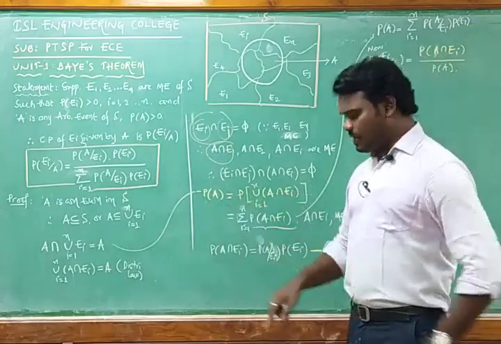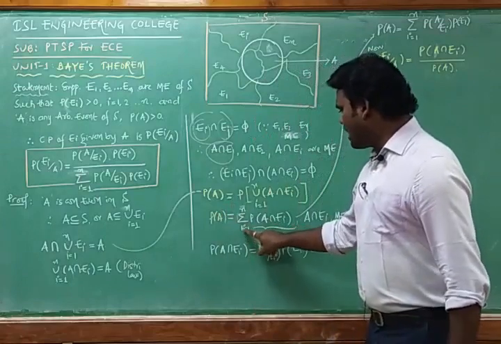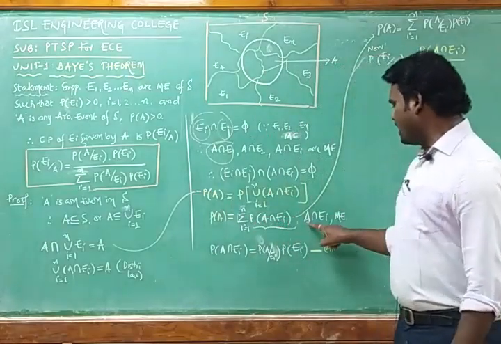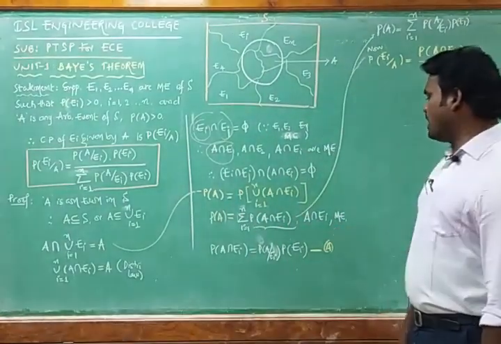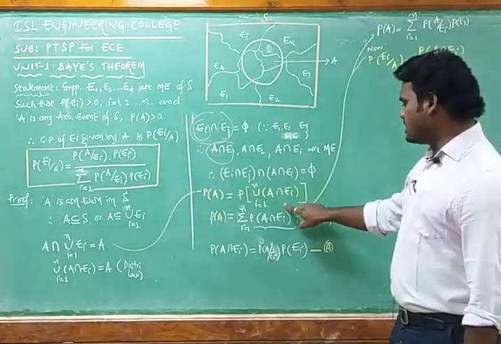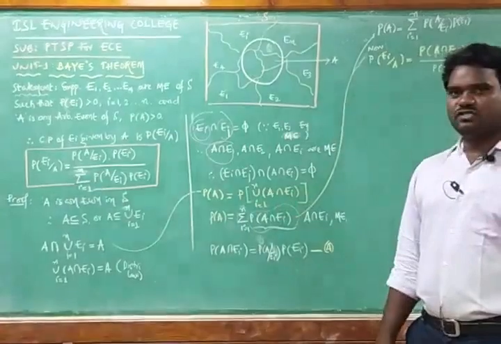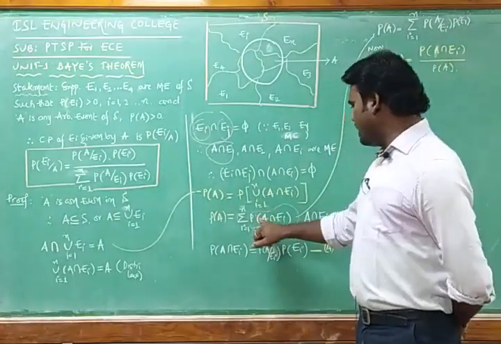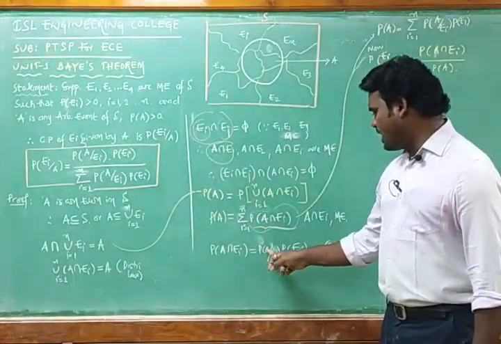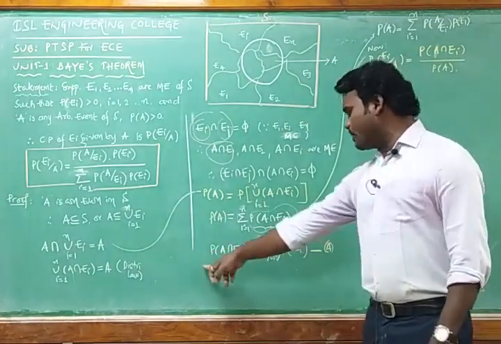So what we got now is the probability of A equals sigma i equals 1 to n probability of A intersection Ei, where A intersection Ei are the mutually exclusive events. And from this equation, from the conditional probability formula, the probability of A given Ei is equal to the probability of A intersection Ei by the probability of Ei.